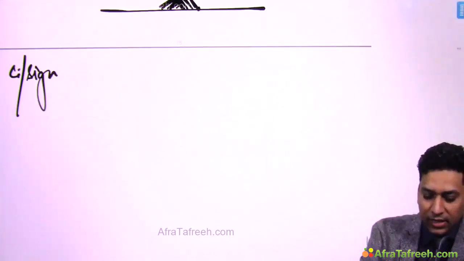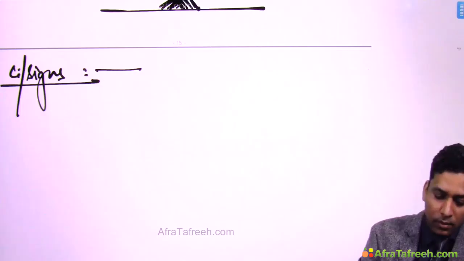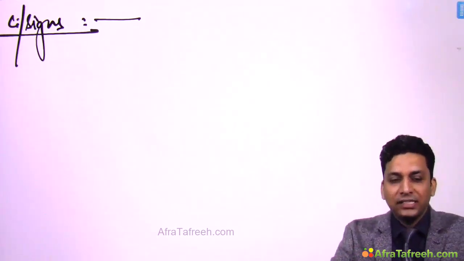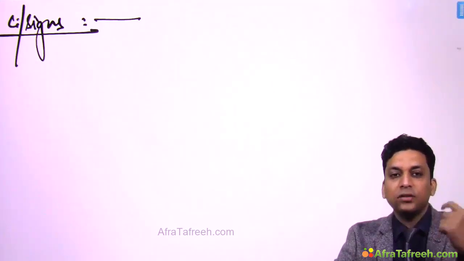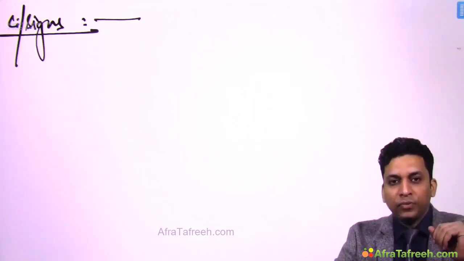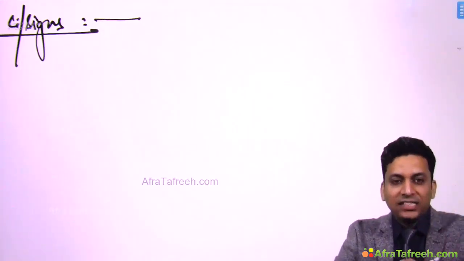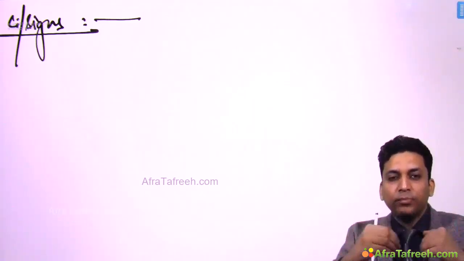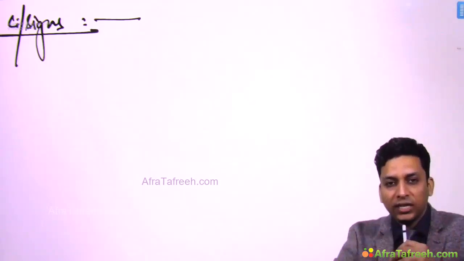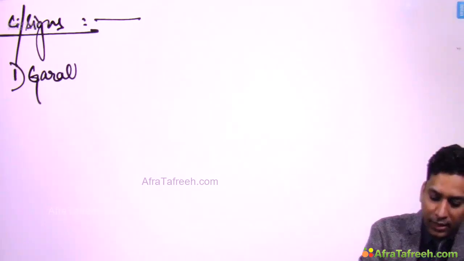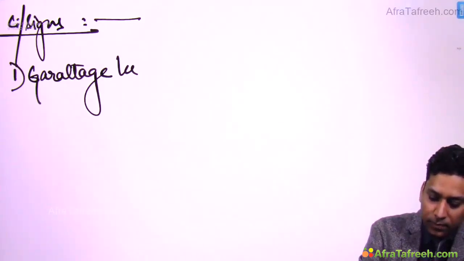Next is clinical signs. Now in patients who are suffering from psoriasis, always look for the clinical signs, and one very important clinical sign is Auspitz sign, which is very important. Already so many times questions have been asked. So what is Auspitz sign? When we scratch the lesion, the end result is pinpoint bleeding. This is known as Auspitz sign. But before the pinpoint bleeding occurs, you can see a few more things, like, first is Grattage test.